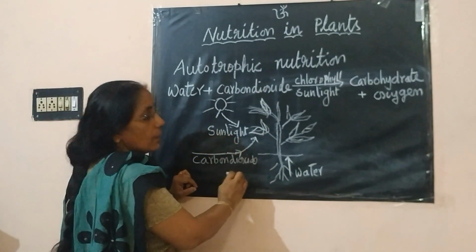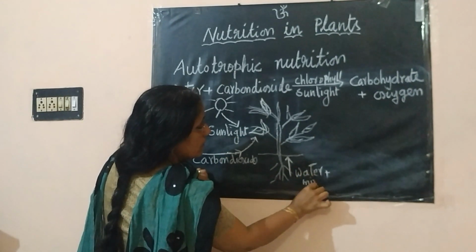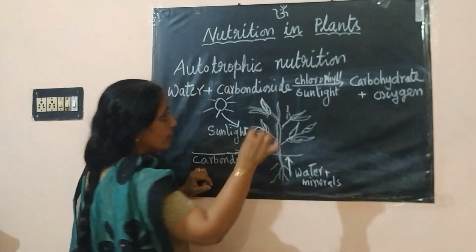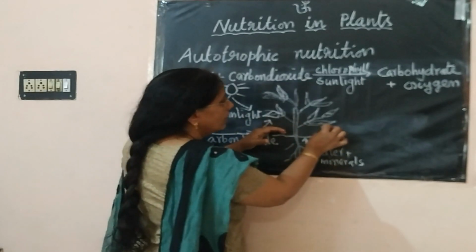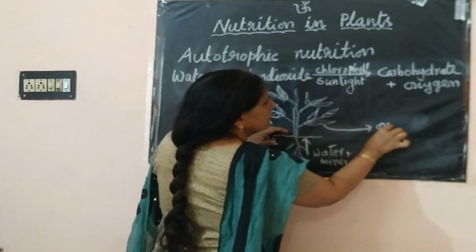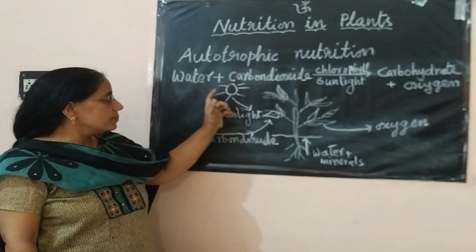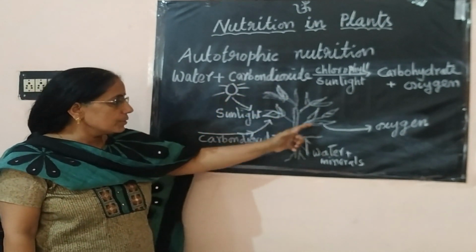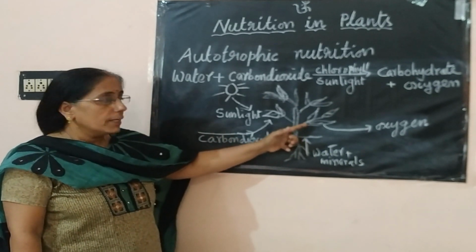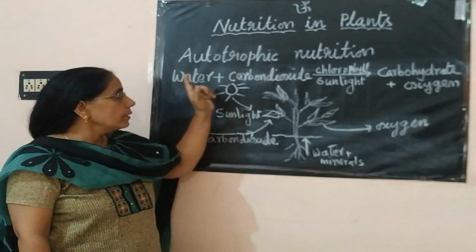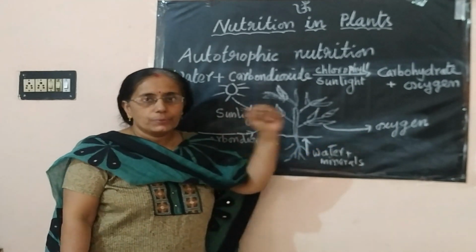When these three things are combined together, water plus minerals, the food carbohydrate is produced and oxygen is given out. So in this process, the sun gives the energy to the plant. That energy is utilized by the leaves to prepare carbohydrate, and in this process oxygen is given out.